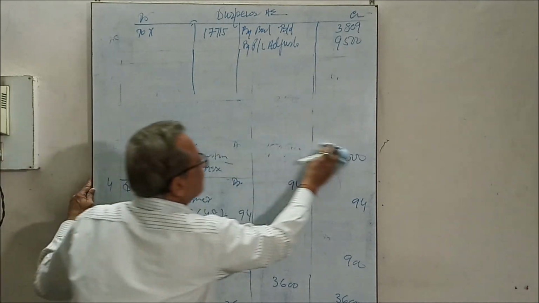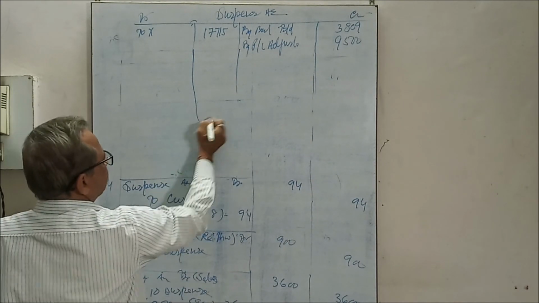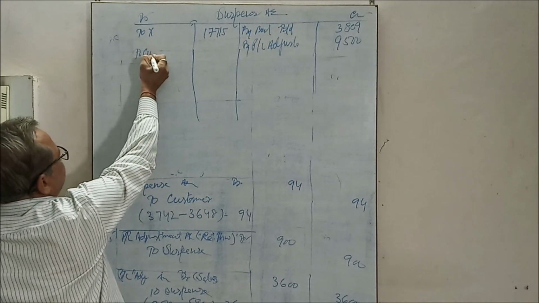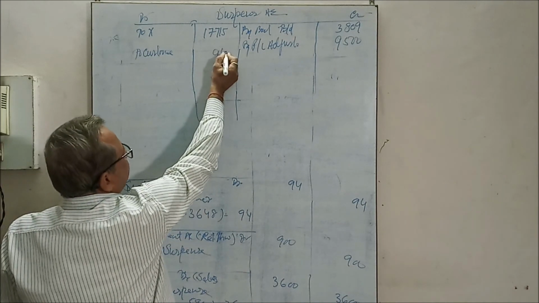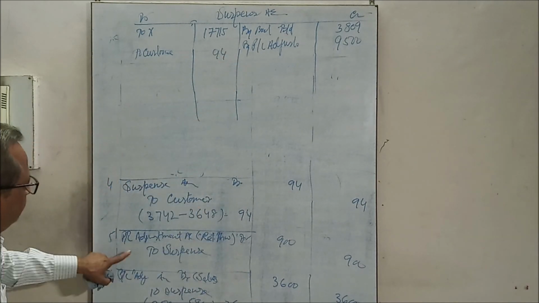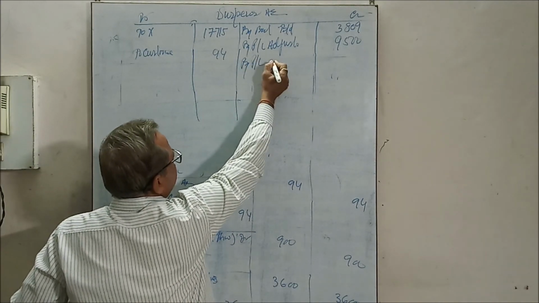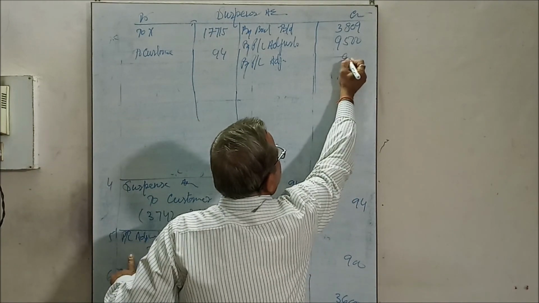In it there was nothing, no suspense was there. To customer, 94. By PL adjustment, 900.